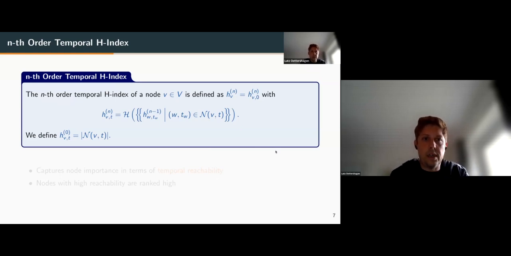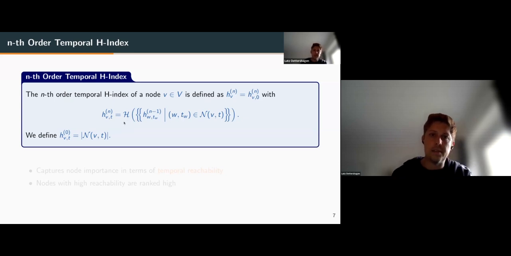So the nth order temporal H-index of a node V is defined as this term, where we now have for the nth order temporal H-index, the order n, the node and the timestamp. We have a similar recursive definition as in the static case.